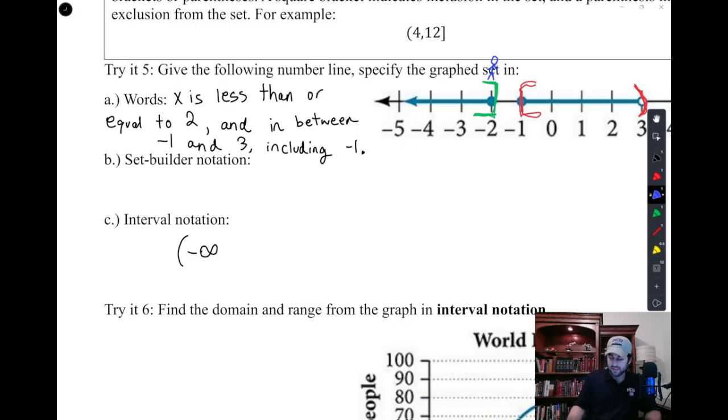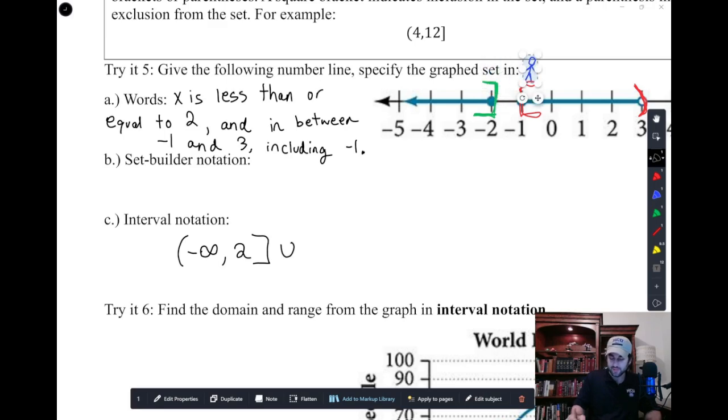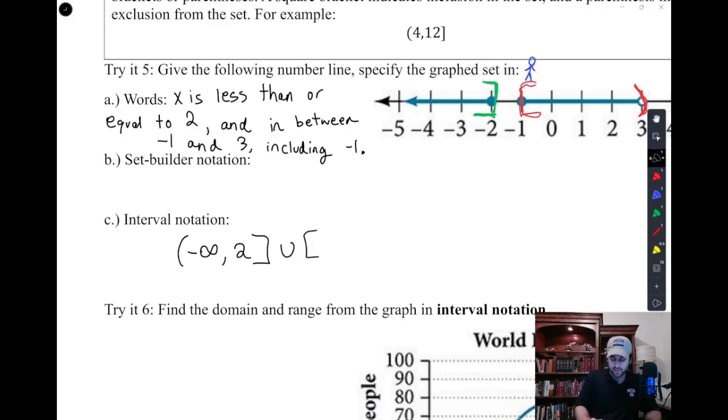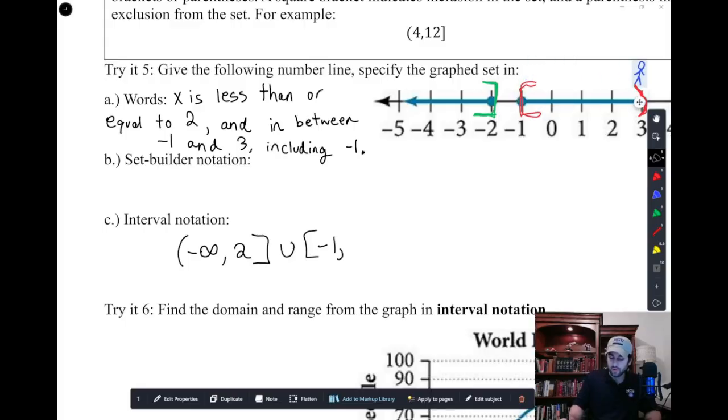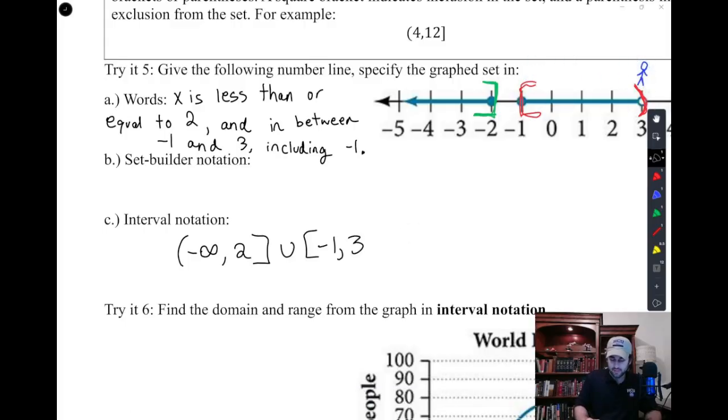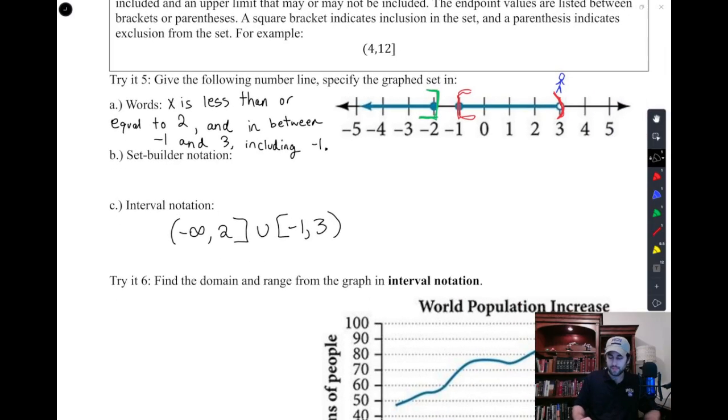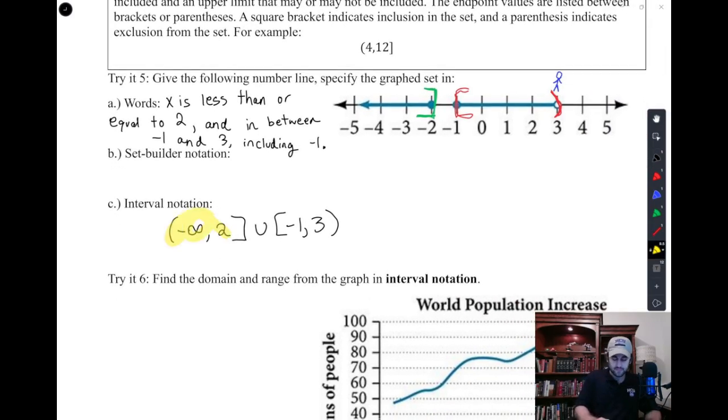So it stops at -2, includes it, and then where does he pick back up? He doesn't pick back up until -1. So pick back up at -1, and then where does he walk to? The guy has to walk all the way over. Oh, he has to stop again at 3. And so he stops again at 3. And so there's interval notation. The most common one, the one that I would ask you to know like the back of your hand.